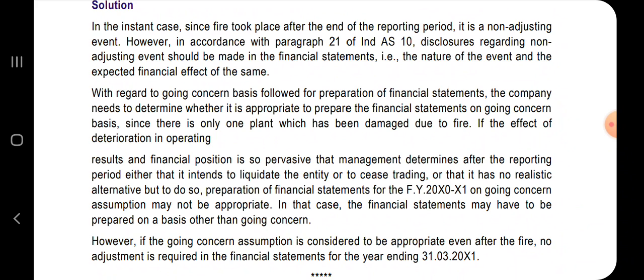With regard to the going concern basis followed for preparation of financial statements, the company needs to determine whether it is appropriate to prepare the financial statements on a going concern basis.